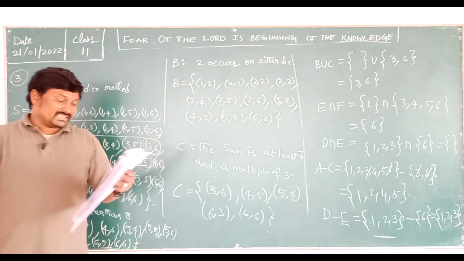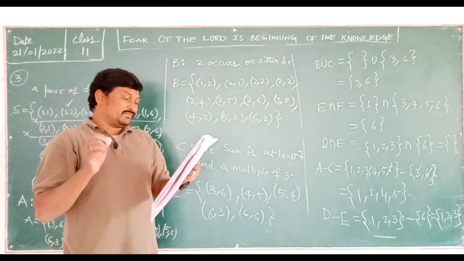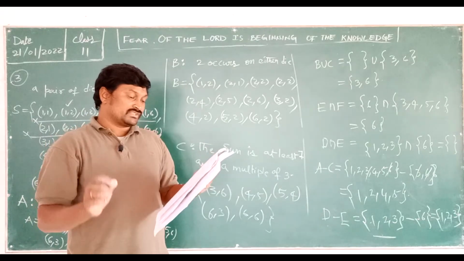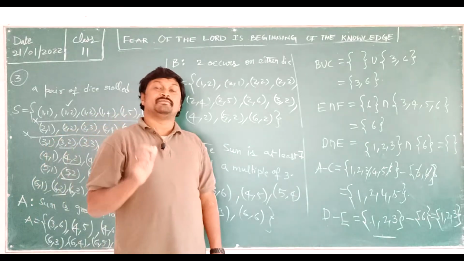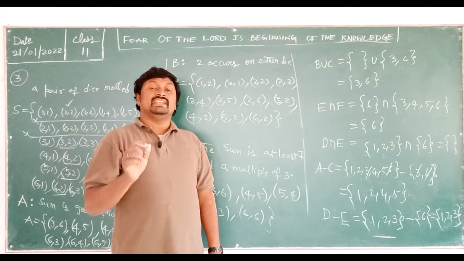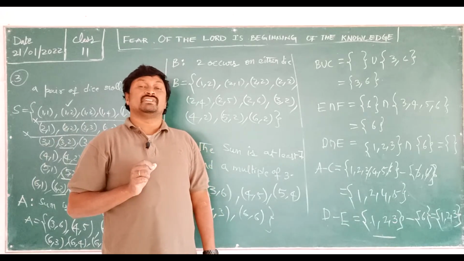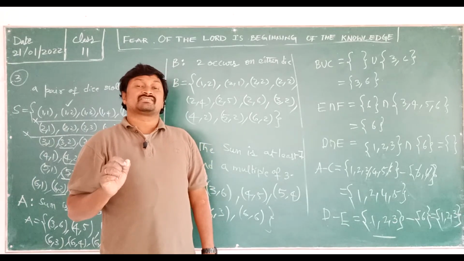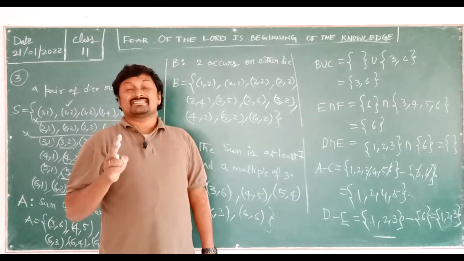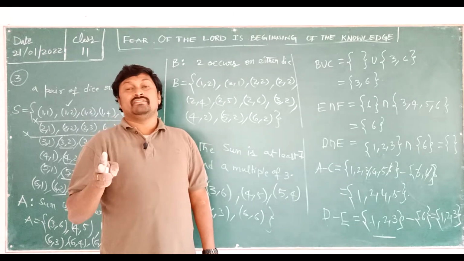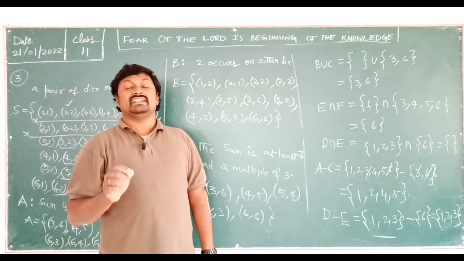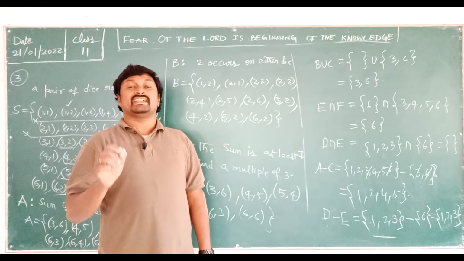And then next what we need to do: which pair of these are mutually exclusive? What is mutually exclusive? I said mutually exclusive is nothing but the intersection of any two events is a null set, then it is called mutually exclusive. Let's see here now.